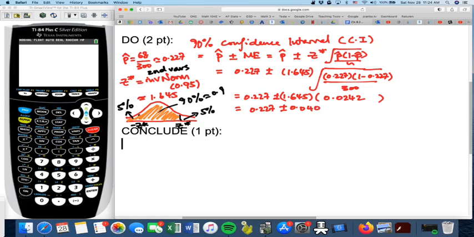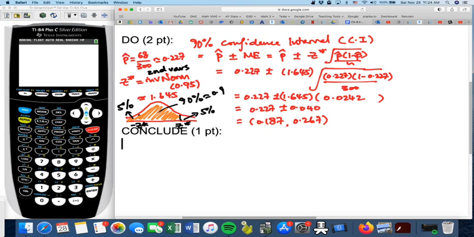And then we multiply 0.0242 by the Z star, which is 1.645, and that gives us 0.040, rounded to 3 decimal places. So you can see 0.227 plus or minus 0.040. Then we take 0.227 minus 0.04 to get 0.187, and we take 0.227 plus 0.04 to give us 0.267. So there we have it.